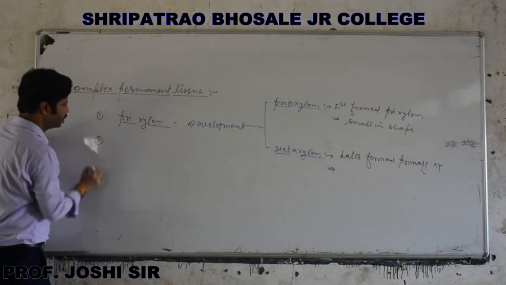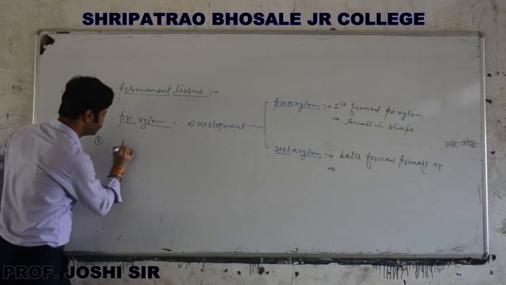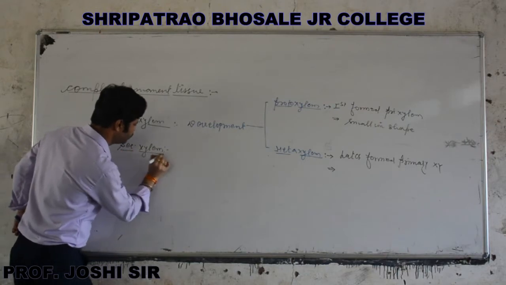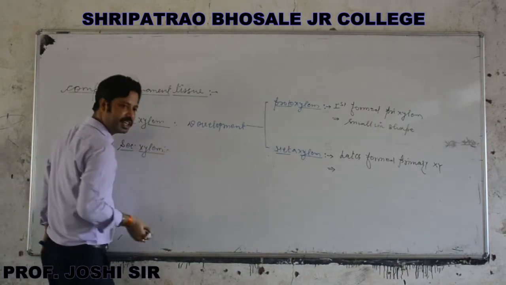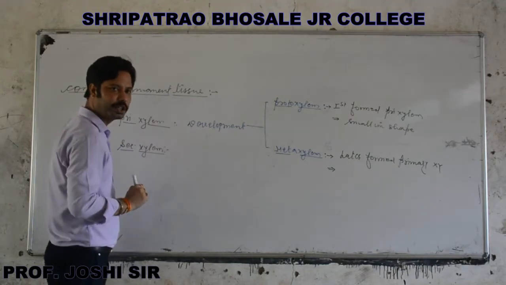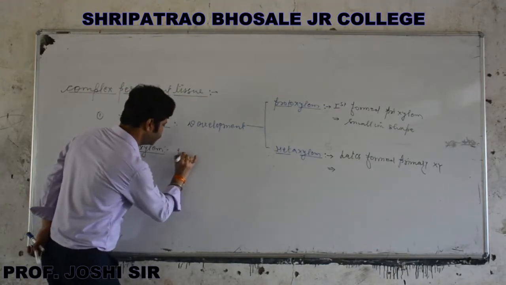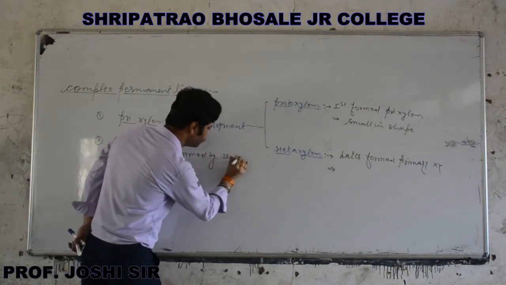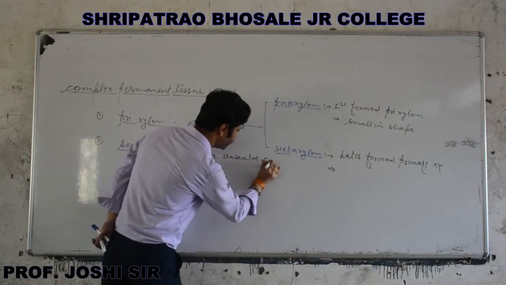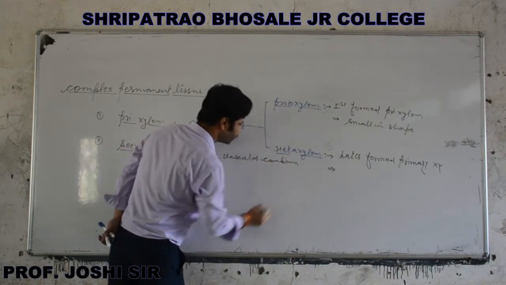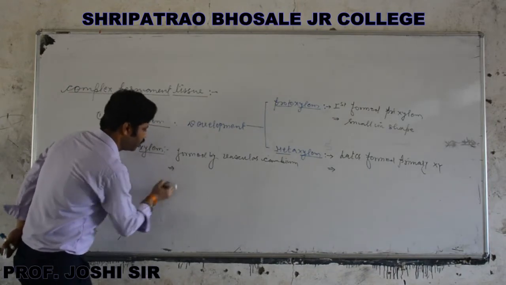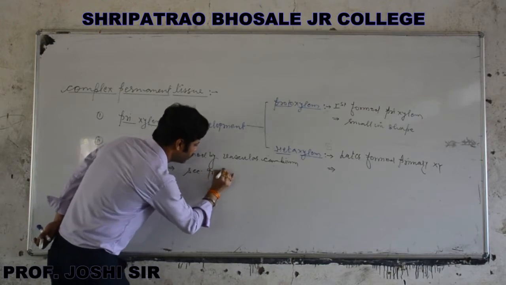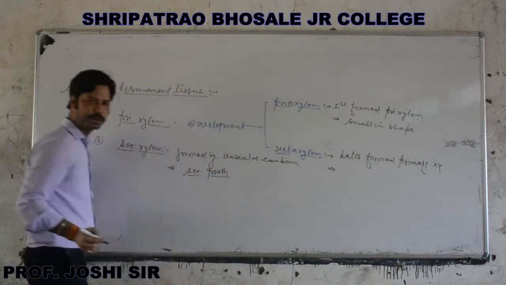After that, secondary xylem. Secondary xylem is formed during secondary growth in plants, formed by vascular cambium at the time of secondary growth.